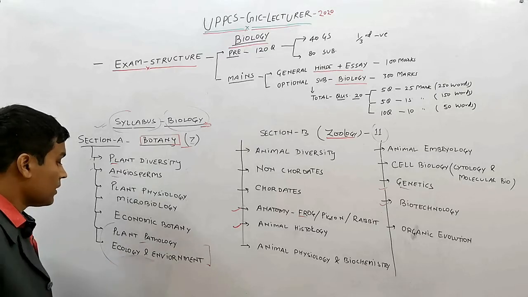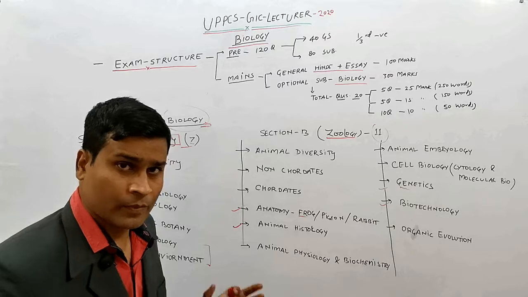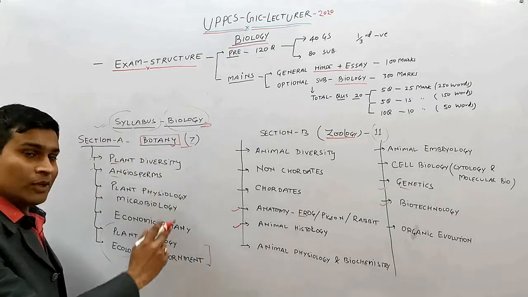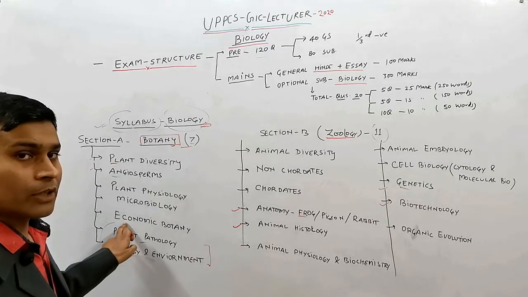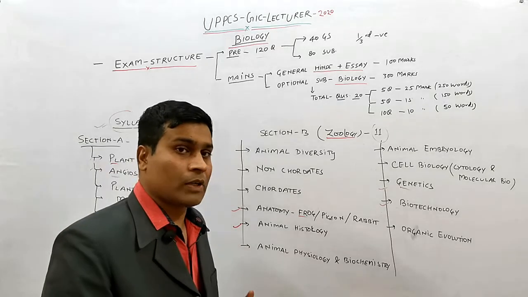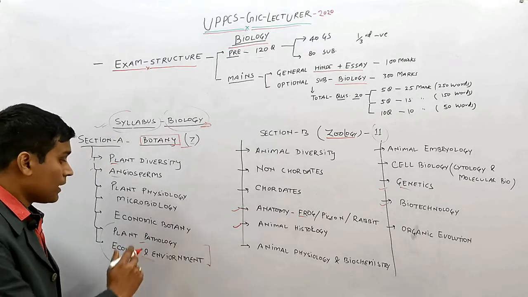Then the second one is ecology and environment. Ecology and environment is a versatile part of your GS and your optional also. Third one is economic botany, in which spices, condiments, and many other parts will be asked.